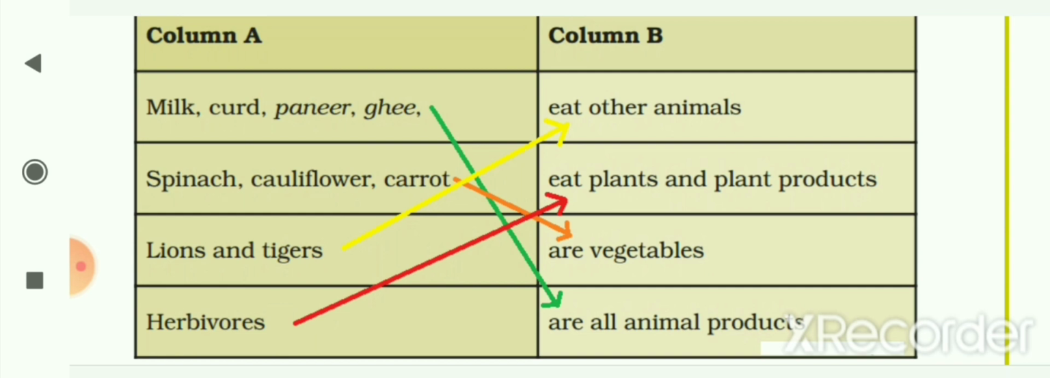Next is spinach, cauliflower and carrots. These are the vegetables. Next is lions and tigers. They eat other animals. Next is herbivores. They eat plants and plant products.